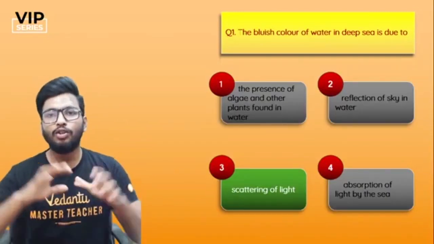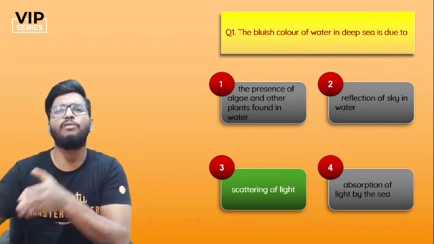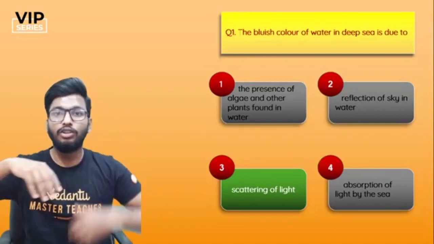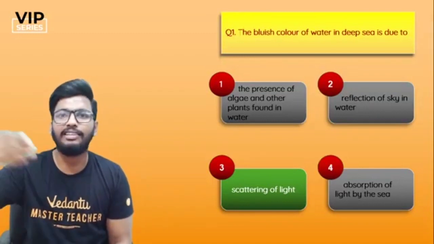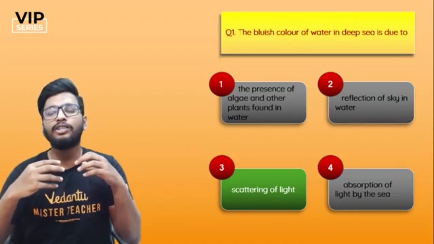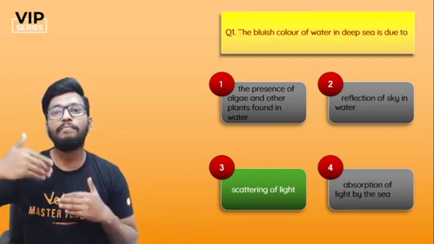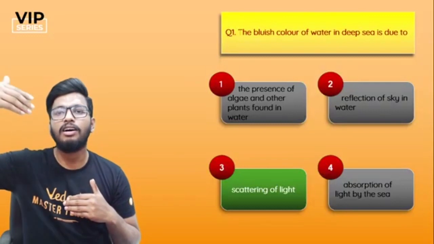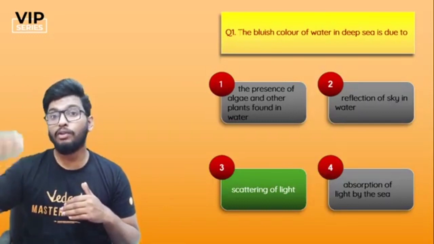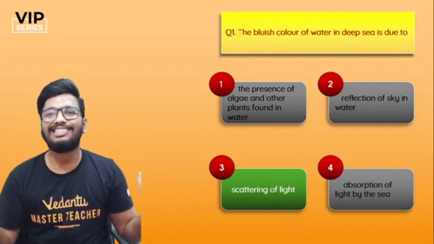See guys, here's the thing. You guys know that light, which is an electromagnetic spectrum, has different wavelengths, right? Different colors have different wavelengths. So what happens is that the lower wavelengths, like violet, indigo, blue, and all of that, scatter much more in comparison to the wavelengths of light which are much higher. For example, red, orange, and all that, have higher wavelengths, so they don't scatter as much, whereas the lower wavelengths, that is violet, indigo, blue, and all, get scattered a lot.